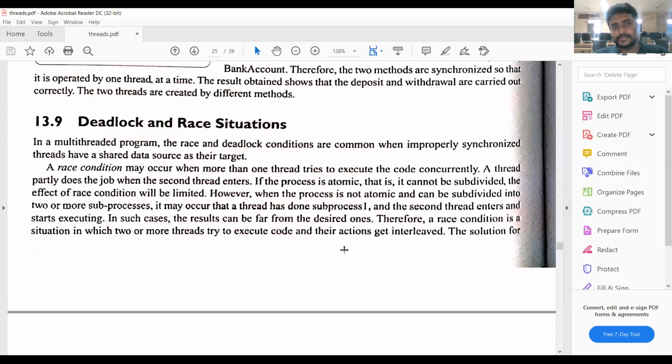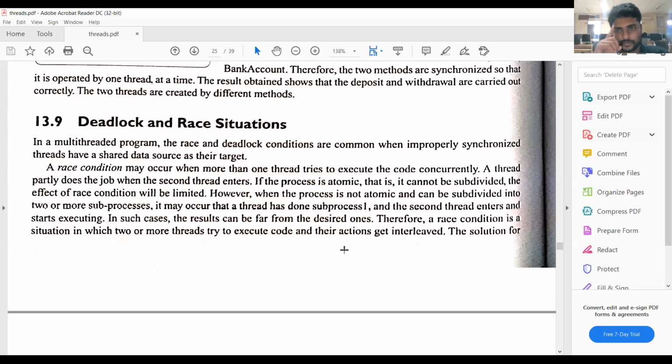The race situation is where the threads are racing for the processor. That means the thread has to execute. The ultimate goal of the threads is to execute. The ultimate goal of the process is to execute the process. For execution we need a processor. So we have single processor architectures. We don't have multiple processors. We have multi-core processors, but we don't have multiple processors. We have the single processor.